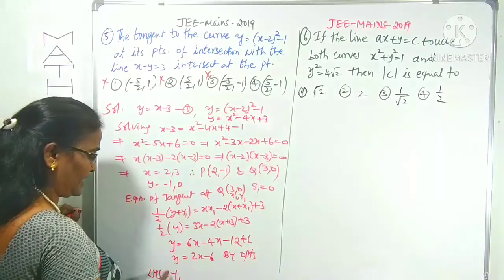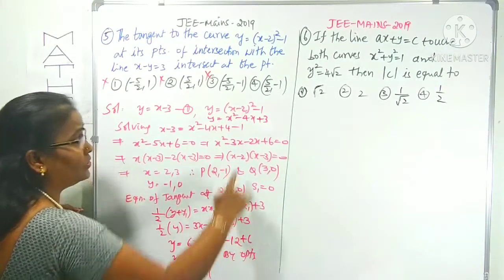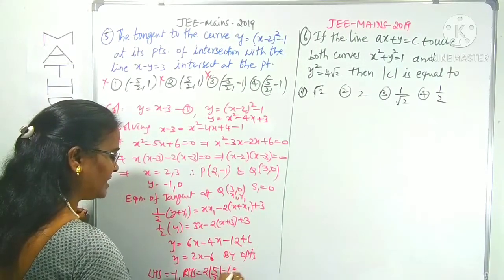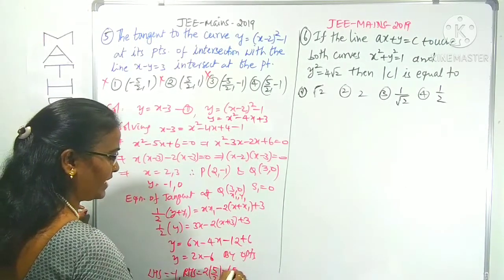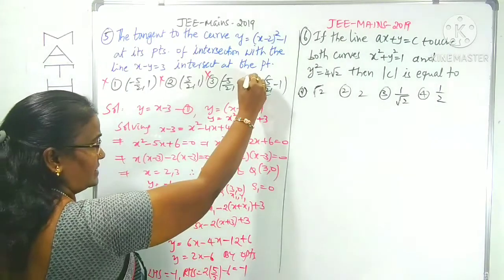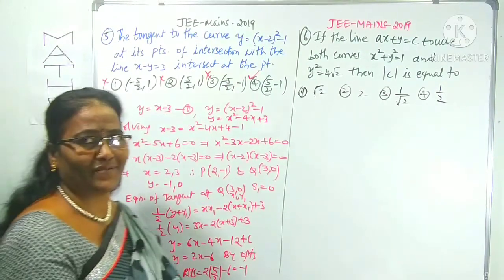LHS is minus 1 here. RHS is 2 into 5 by 2 minus 6. 5 by 2 into 2 is 5, and 5 minus 6 is minus 1. You know LHS is equal to RHS. It is clearly passing through the point 5 by 2 comma minus 1.